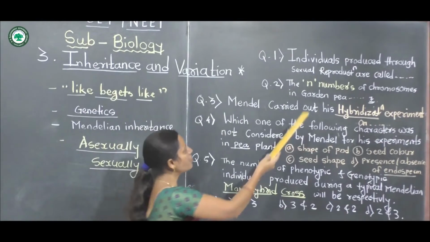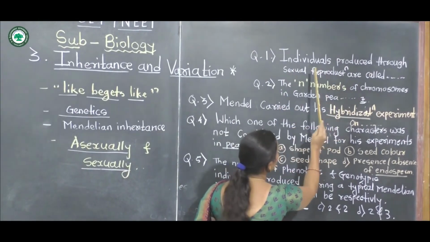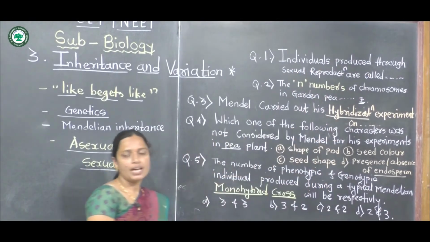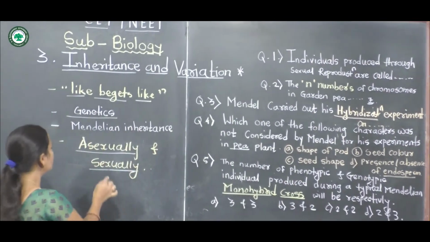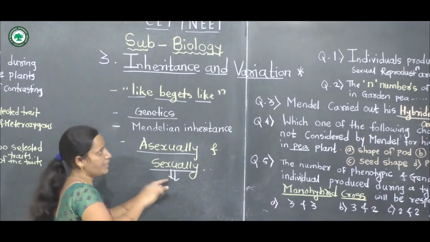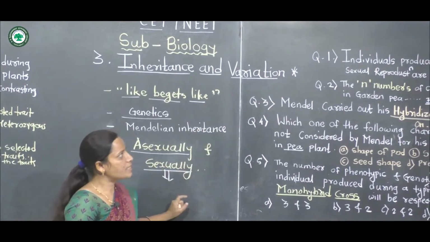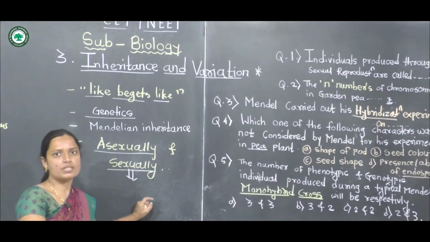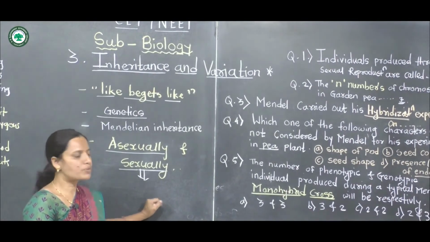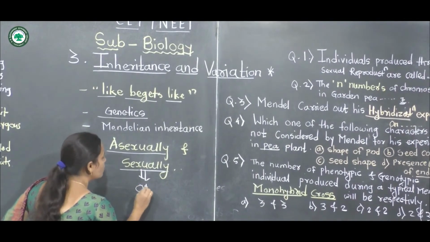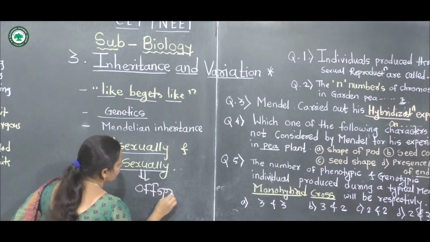These individuals produced through sexual reproduction are known as offspring.